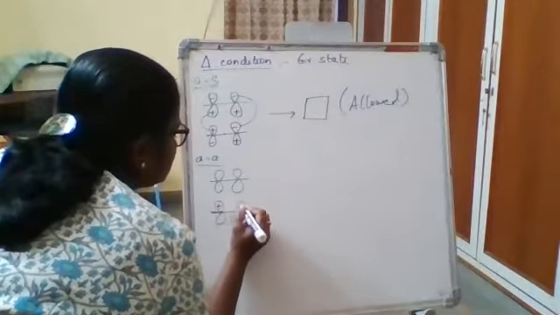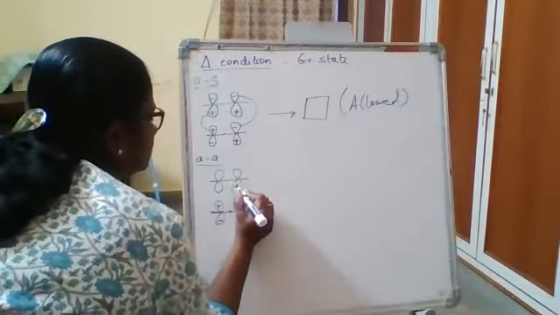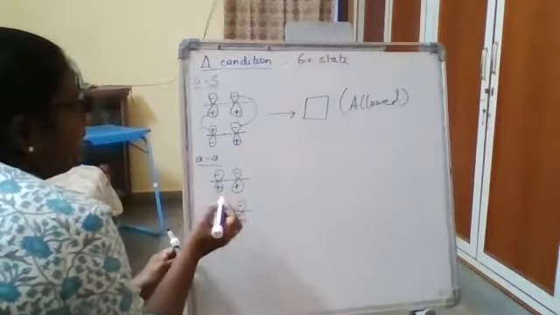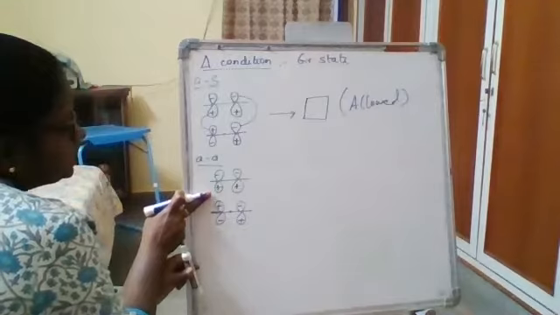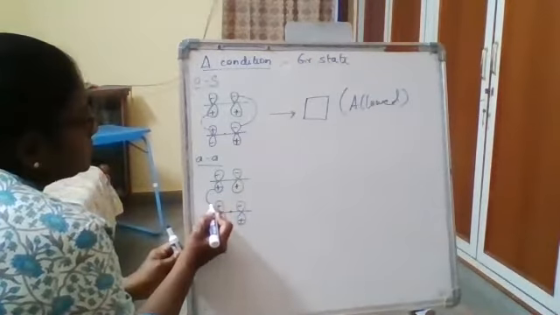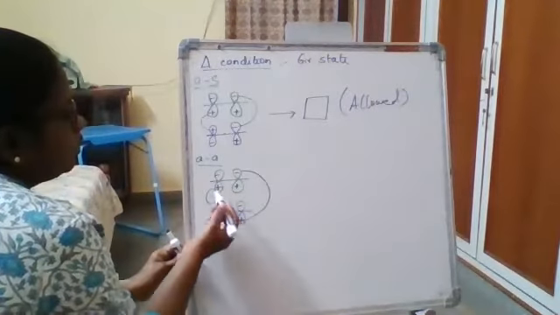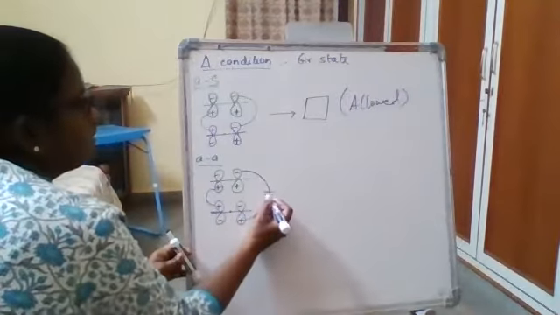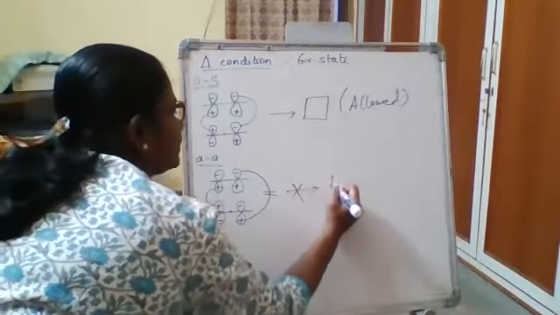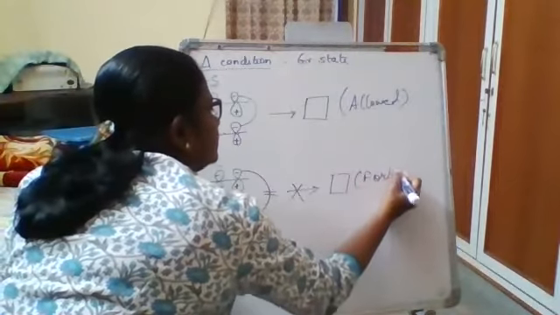So plus, minus, minus, plus, presence of a node, right? Now, with respect to the reacting partners, both of them will be reacting in an opposite manner. So this one is opposite, this is opposite. Now, in one I am getting a bonding interaction, in the other I am getting an anti-bonding interaction. So there will be no formation of a product. So this is considered to be forbidden.